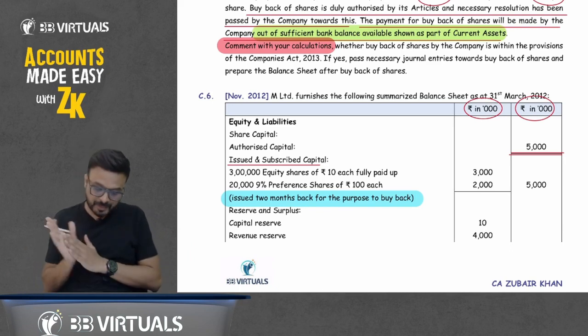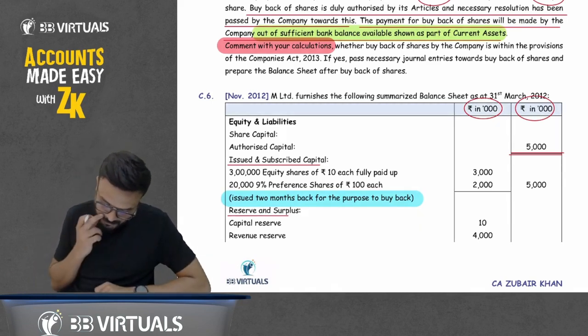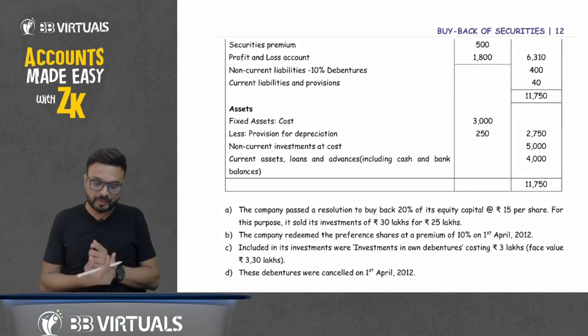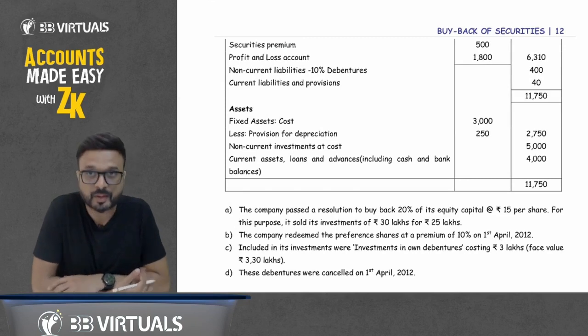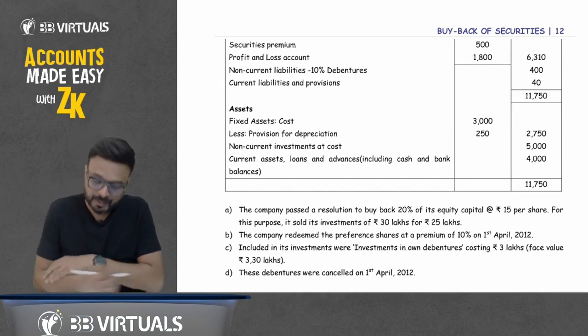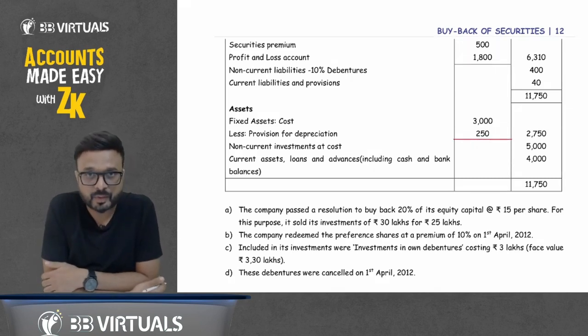Then reserves and surplus: capital reserve 10, revenue reserve 4,000, securities premium 500, profit and loss account 1,800.